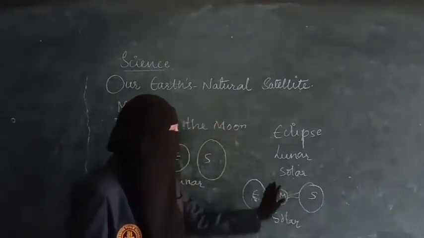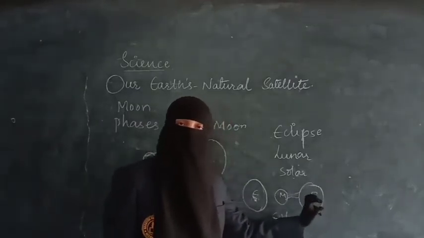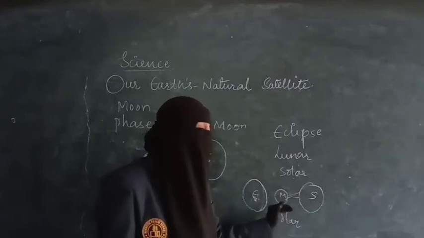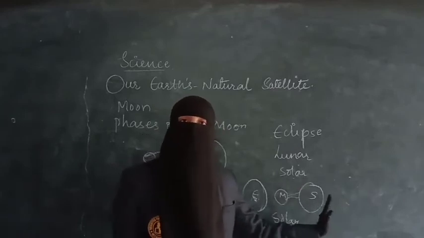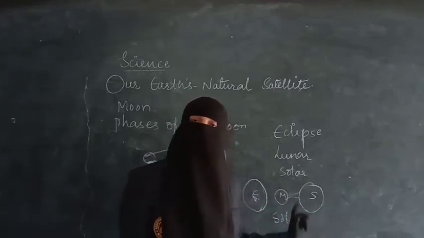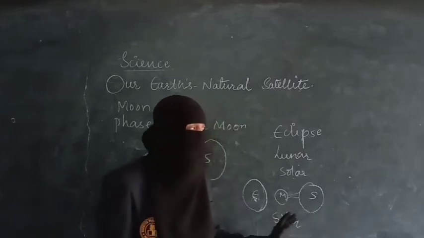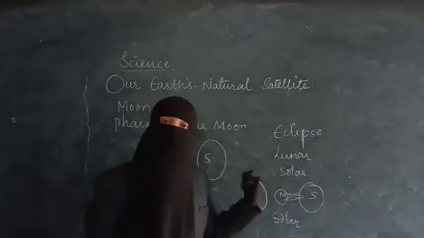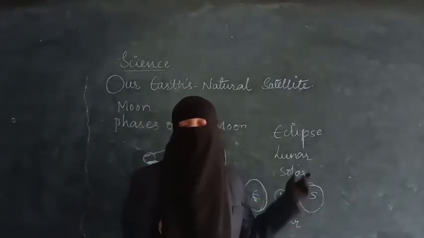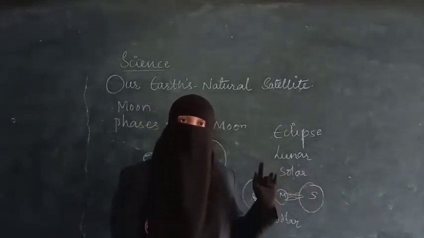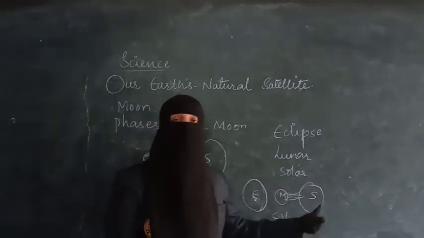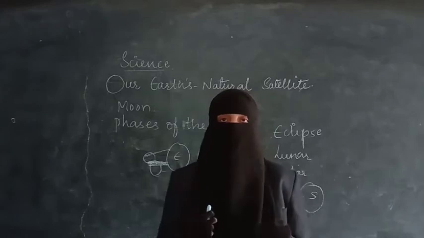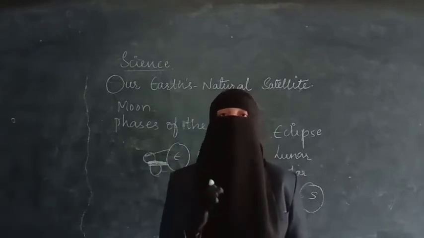When the complete shadow of the moon is falling on the sun, then the complete sun will be invisible. That is called a complete solar eclipse. Sometimes only part of the sun will be covered and the other part will be visible. That is called a partial solar eclipse. So, when three heavenly bodies come in a straight line, then an eclipse will take place.